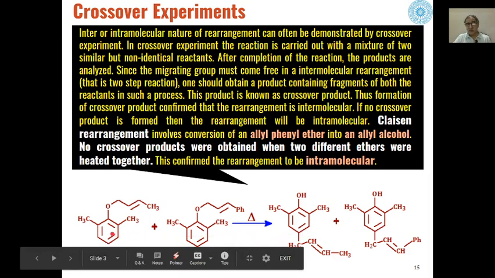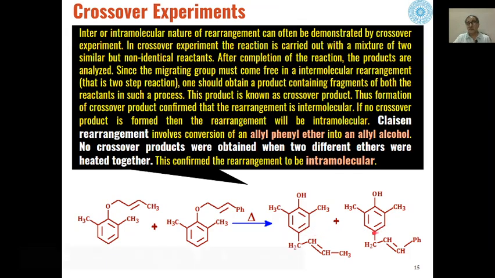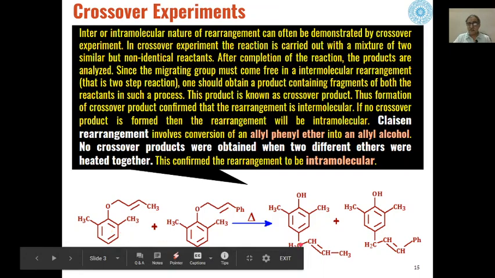Now when this reaction is done, we can see that only two products are formed: this reactant will give us this product where we have this methyl group, whereas this reactant is giving us this product where we have this phenyl group. So that means you can conclude that in this reaction each reactant is giving its own product only and no crossover product is being formed.